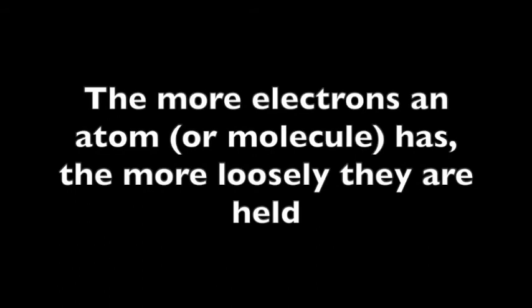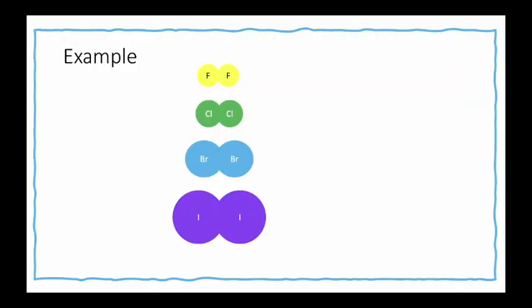The more electrons an atom has, the more loosely these electrons are held because they're farther from the nucleus. These larger, heavier atoms and molecules with big electron clouds are very polarizable, which means they have a greater tendency to form temporary dipoles. We can see this phenomenon in the halogens, which form diatomic molecules.